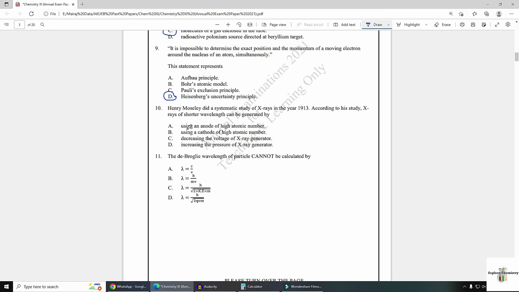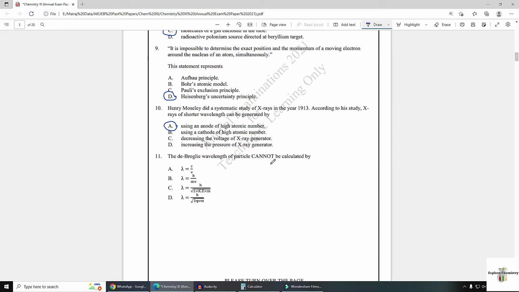According to his study, X-rays of shorter wavelength can be generated by option A, using an electrode of high atomic number. This is the answer. Using heavy metals or elements with high atomic number as anode will generate X-rays.